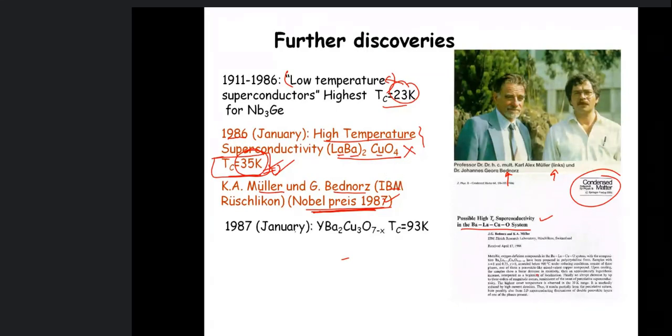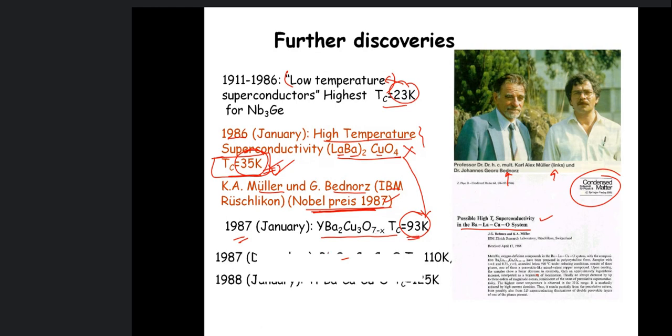Then again people started working on the same type of materials, and they achieved higher and higher critical temperatures. Immediately after this, in 1987, another material was tested for superconducting behavior, yttrium barium copper oxide, with temperature 93 Kelvin, which is much higher than 35.